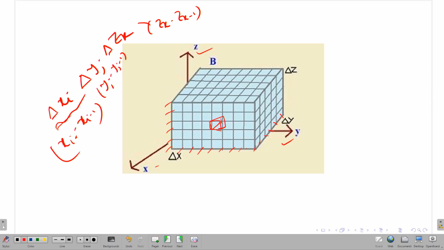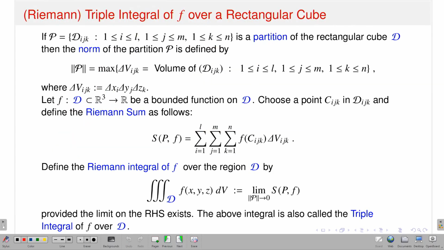partition of your rectangular cube, and now you see the corresponding Riemann or triple integral of f over the rectangular cube, how I define. The partition part is clear, how I make the partitions. It is a very parallel extension of the two variable setting.